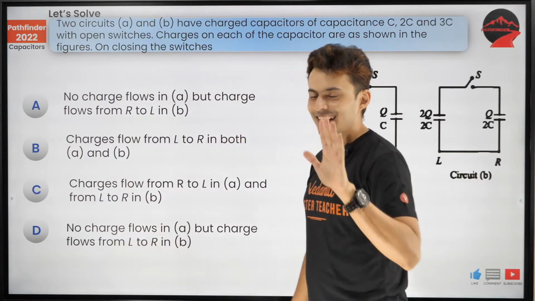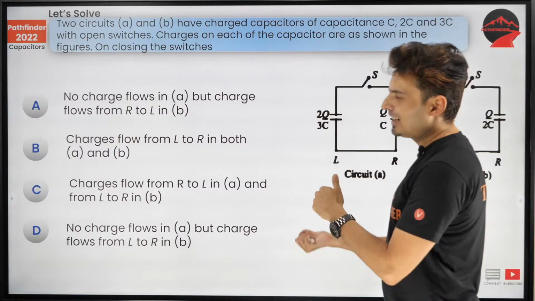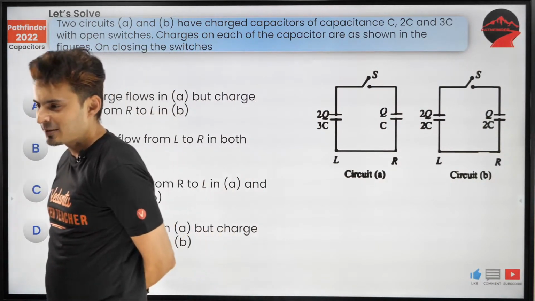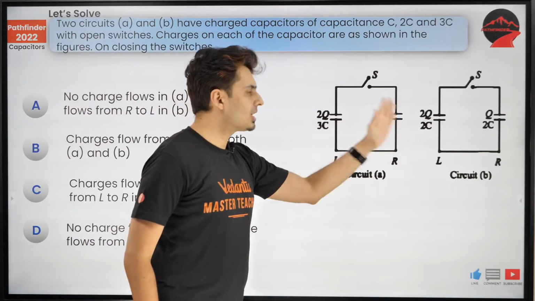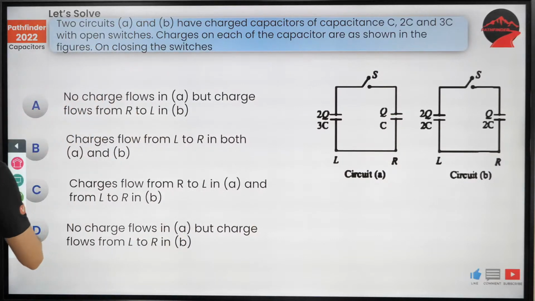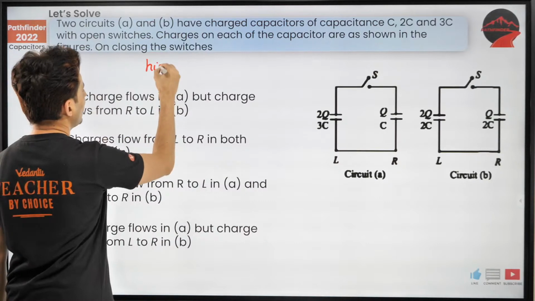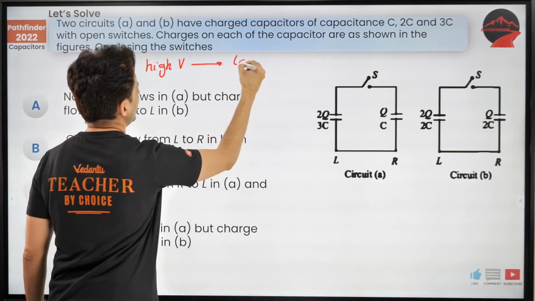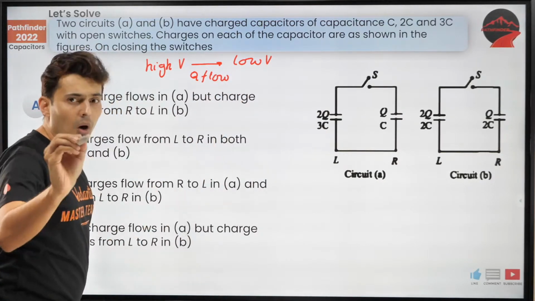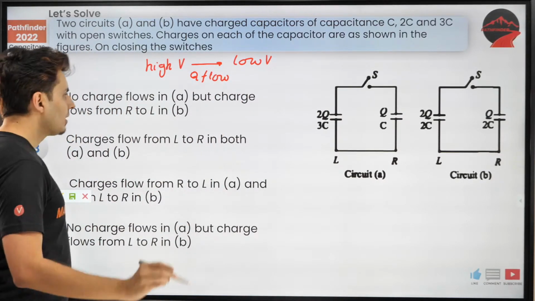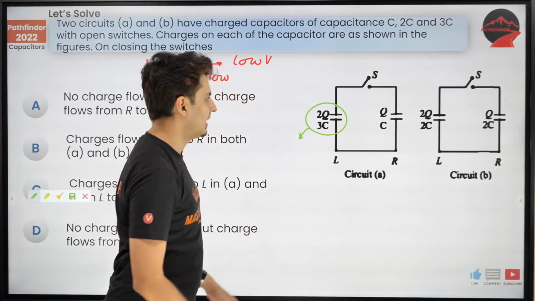It's simple advanced wise, not on absolute terms. So it's not that difficult as the previous ones. You should be able to get this, guys. So what is the starting concept? The charge will flow only when there is potential difference. Charge will always flow from high voltage to low voltage. So all you need to do is figure out what is the voltage of this capacitor.